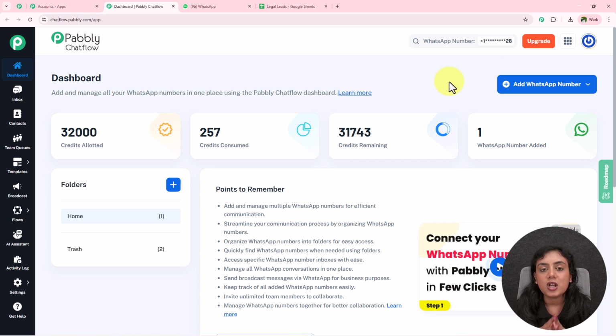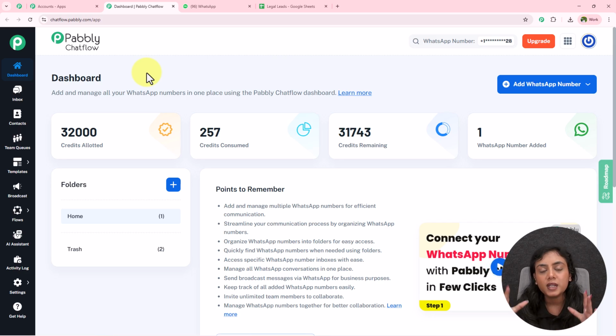Over here, Pabbly Chatflow provides multiple features like inbox, contacts, team queues, templates, broadcast flows, AI assistant, activity logs, settings, under which you will find multiple options. So if you want to learn about each and every feature of Pabbly Chatflow in brief, you can see the tutorials in the description section below. We have added the links.